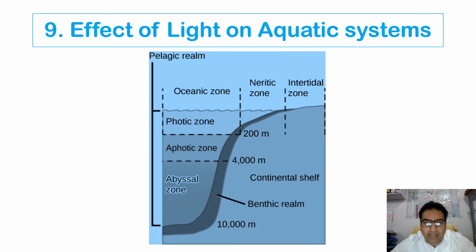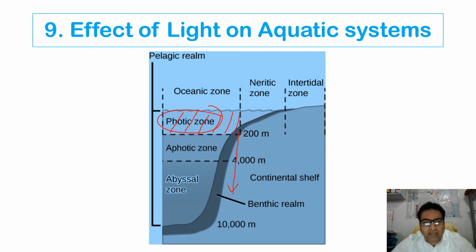The effect of light on the aquatic systems. Yes, in the aquatic ecosystem, light intensity plays a very important role. We divide the aquatic ecosystems into different zones or strata on the basis of the penetration of the light. We have the photic zone, up to which the light penetrates easily, that is up to 200 meters, and we call this zone the photic zone. The rest of the zone below 200 meters we call the aphotic zone.